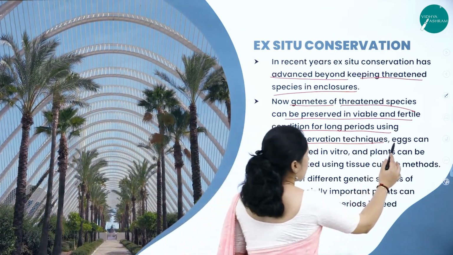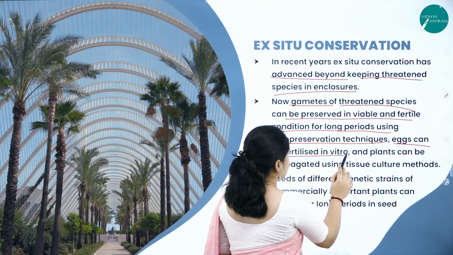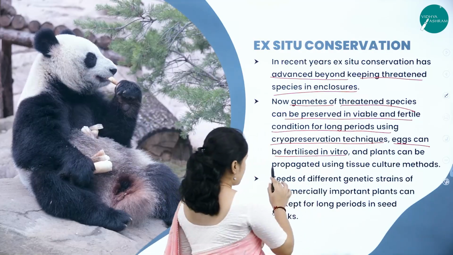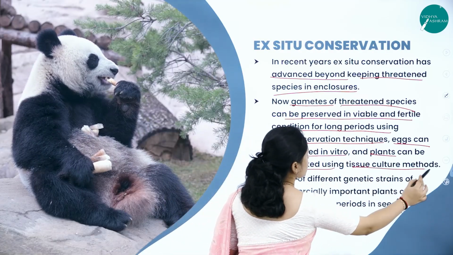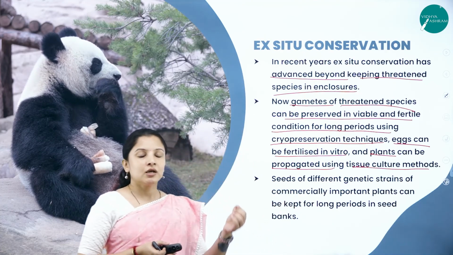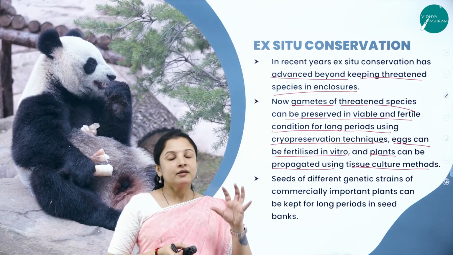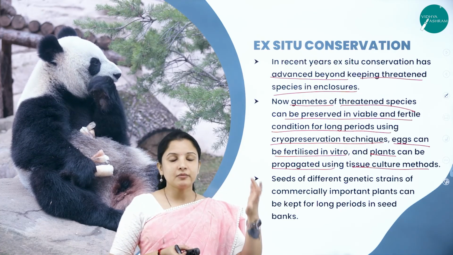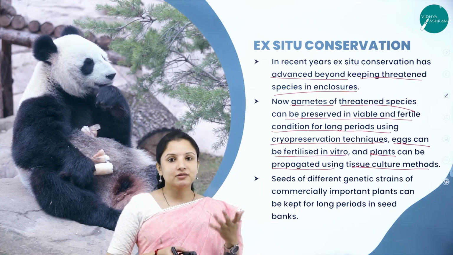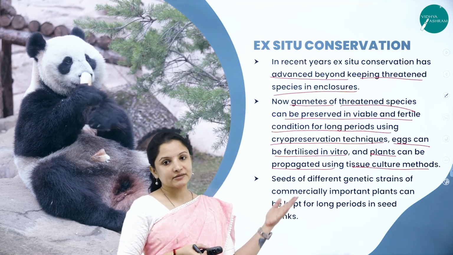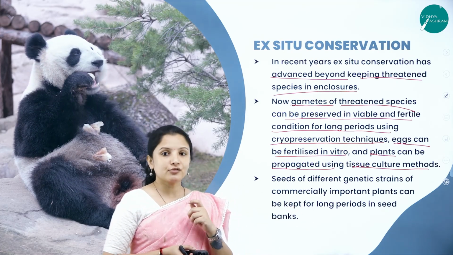Whenever needed, the eggs can be fertilized in vitro and the plants can be propagated using tissue culture methods. The seed can be taken and put into a proper media, from that media the callus will develop, and from that callus the plantlets can be obtained. That is how thousands of plants can be obtained from one single seed through tissue culture.